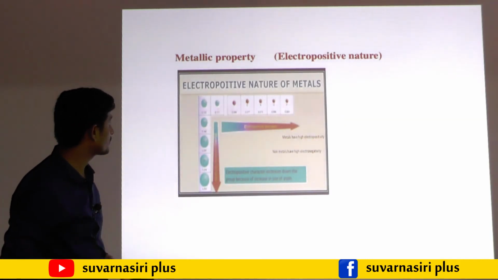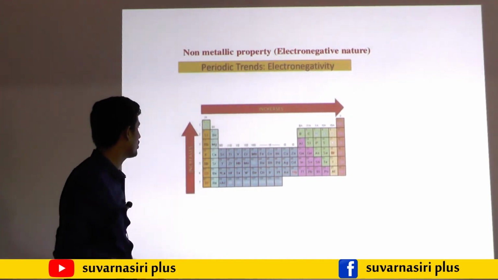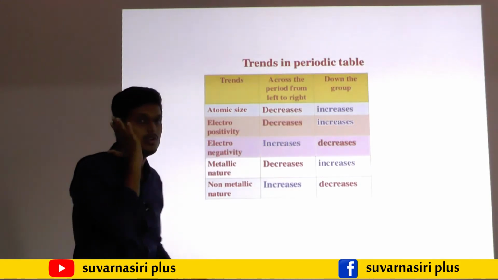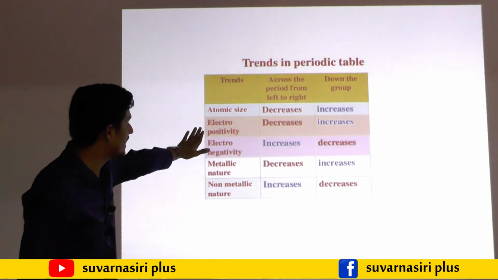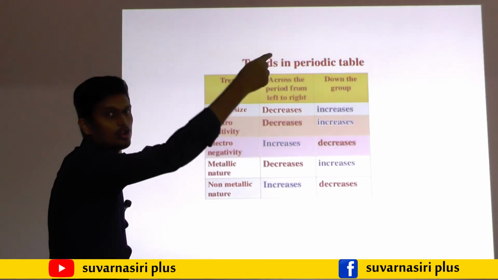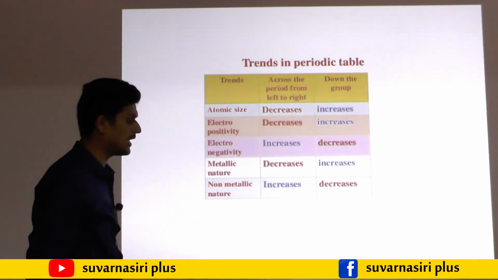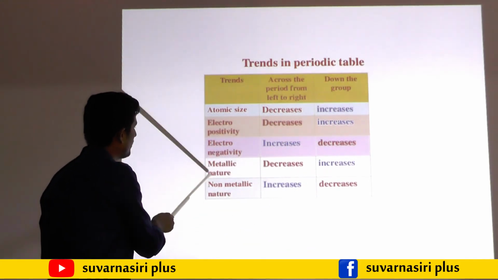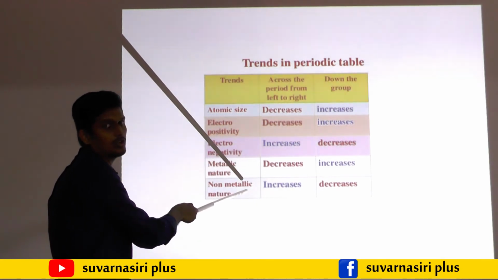So electronegativity along the period, what happens? Increases. Down the group, what happens? Decreases. This is the chart, you need to memorize these things, or better keep them in your mind. Atomic size along the period, left to right, decreases; down the group, atomic size increases. Electropositivity along the period decreases; down the group electropositivity increases. Electropositivity and metallic nature are both the same, as I told earlier. Electronegativity and non-metallic nature are also the same.